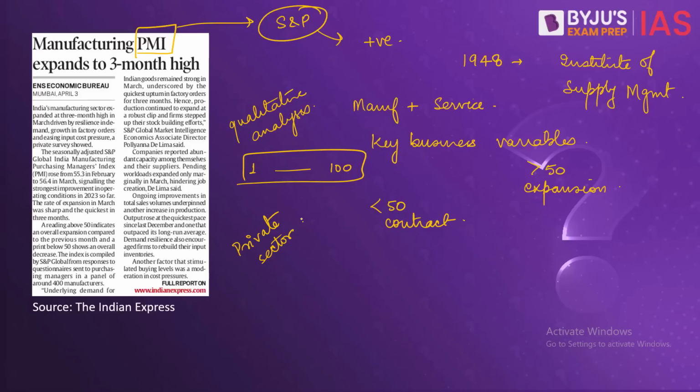That is why it is a very good indicator of economic activity, and central banks of many countries also use this PMI data to make decisions on what should be the interest rates. Because this is private sector data, it is released by taking the information from the private sector. There is no role of the government in releasing the PMI data.